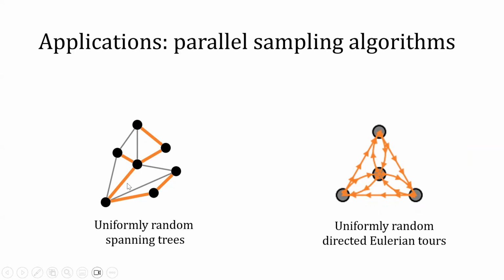I'll quickly define Eulerian tours. A directed Eulerian tour of a directed graph is a directed walk on the graph that uses every edge exactly once. The nice thing about these two distributions is that the counting oracle can be implemented in NC time. This combined with our main theorem gives an RNC sampling algorithm for spanning trees and a quasi-RNC sampling algorithm for directed Eulerian tours. Our results apply more broadly to a class of distributions called determinantal point processes. You can refer to the paper for the definition of this class.